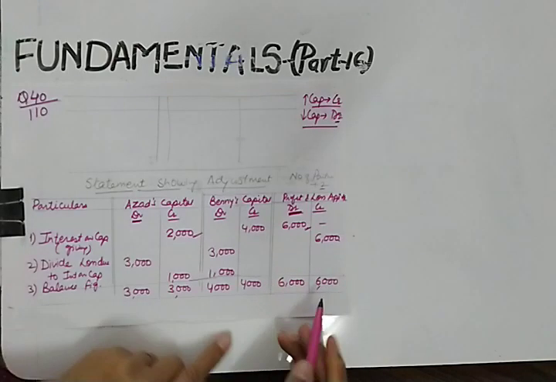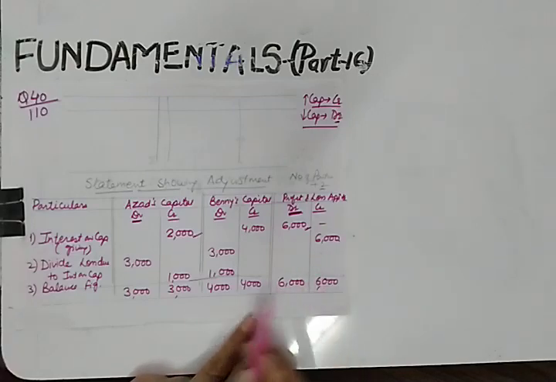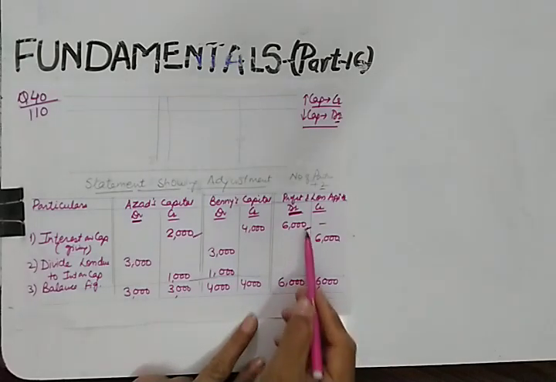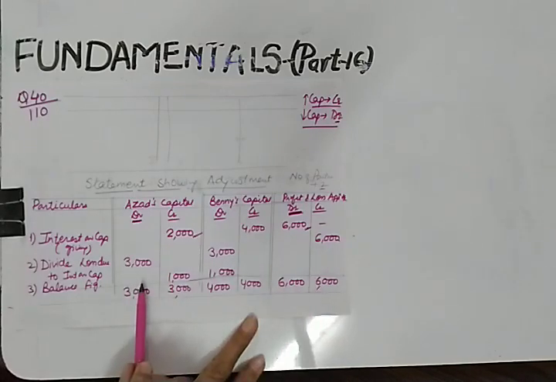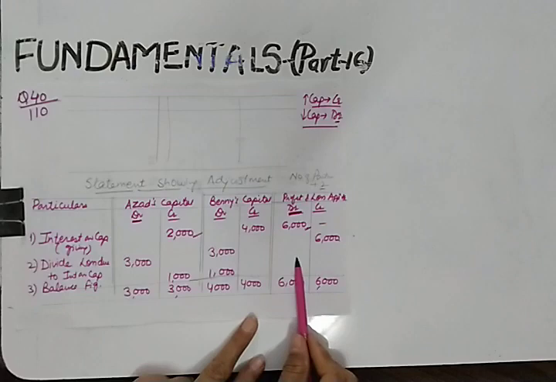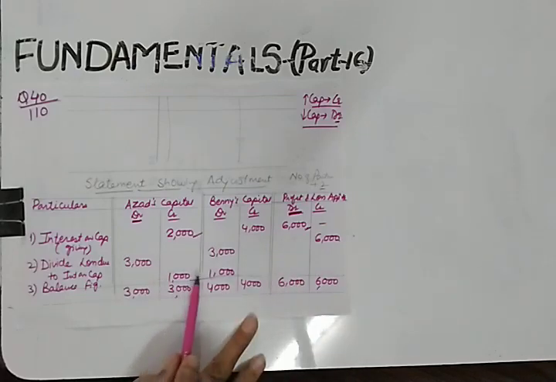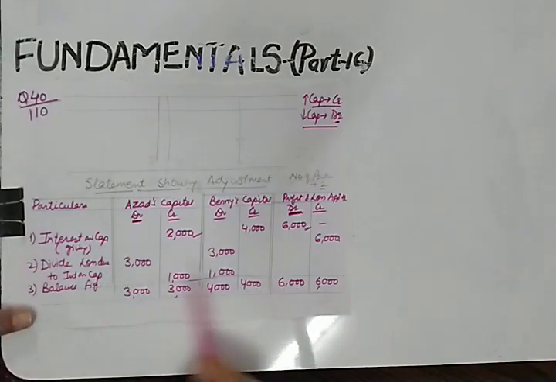For one thing you need to be very careful: you can only balance if this is balanced. So first of all you need to see that this account should be balanced, then only you can calculate the balancing figure of their capital accounts. If this is not balanced, in that case you won't be able to calculate the balancing figure. Because this is balanced, that's why we started balancing the accounts.